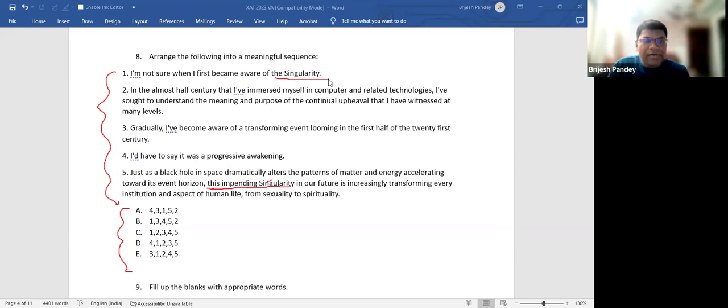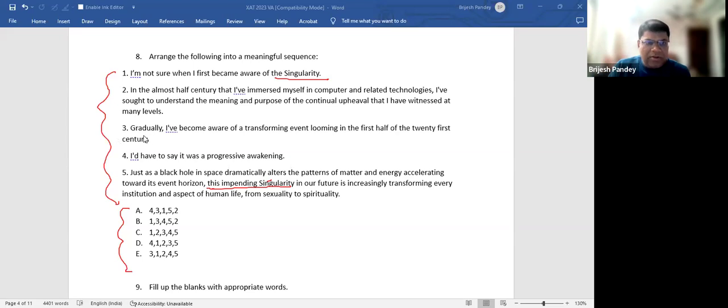There is this singularity. 5 is not the opening sentence.